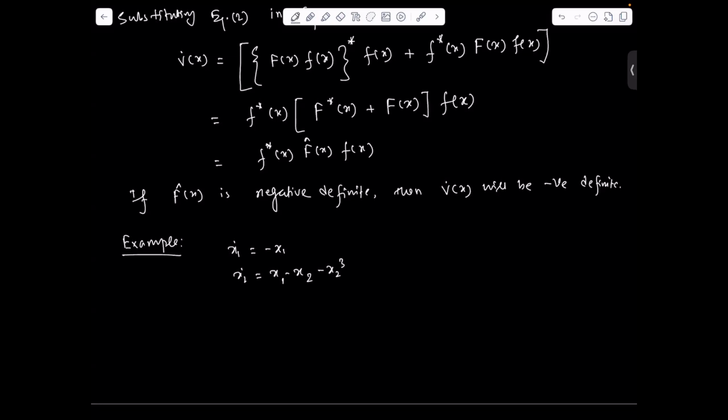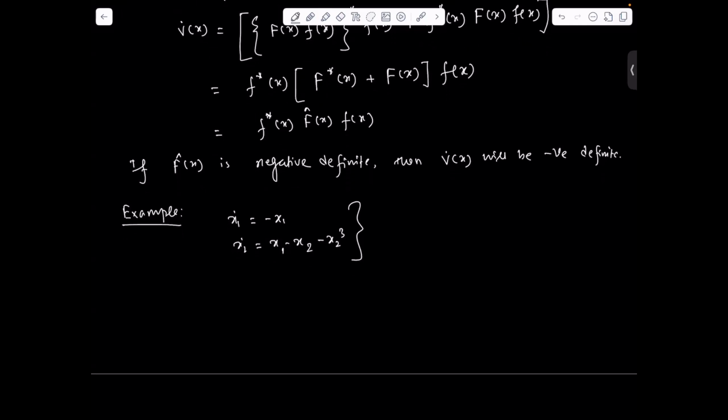From this system, we can easily find the equilibrium point. We denote this as f1(x1, x2) and this as f2(x1, x2), two functions.